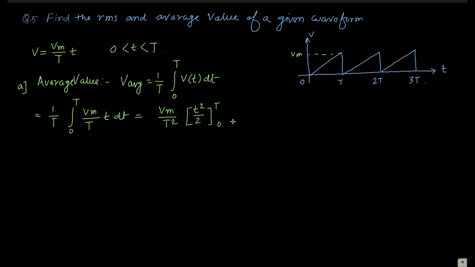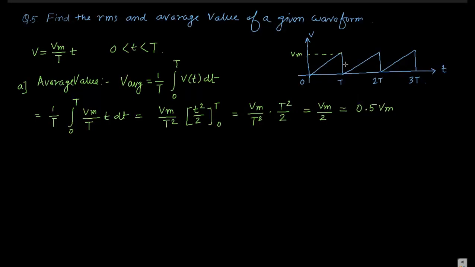So it becomes Vm by t square into t square by 2, that is Vm by 2, nothing but 0.5 Vm.